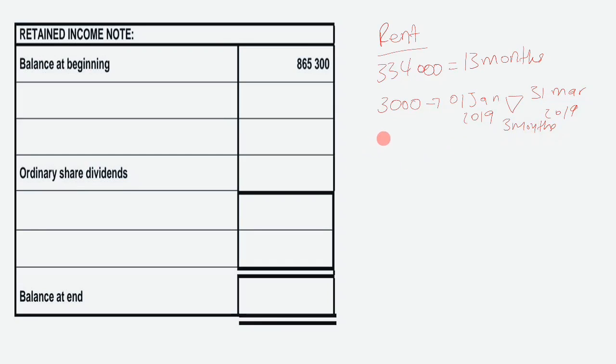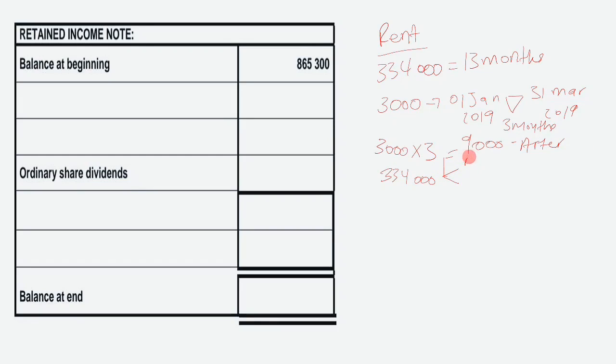So our calculation is going to be 3,000 multiplied by 3, let me use my calculator, guys. So it's 3,000 times 3, so we will have 9,000. So 9,000 is the rent after the increase. So that 334,000 consists of your two rents.